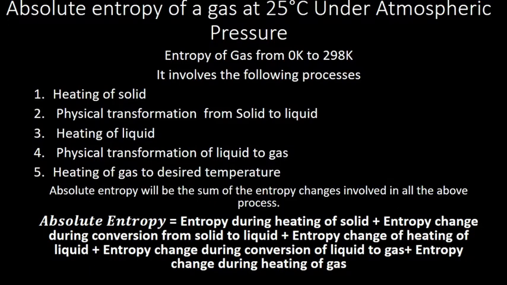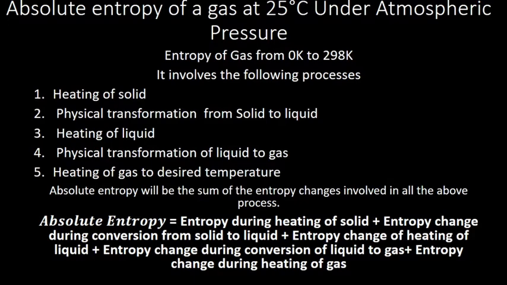First, at 0 degrees the gas will be in the solid state. The solid gets heated to a particular temperature, the melting point, and until then it remains solid. Once it reaches the melting point, the temperature stays constant and the solid fully converts to liquid. If we keep giving heat, the liquid absorbs heat and gets hotter, up to the boiling temperature.